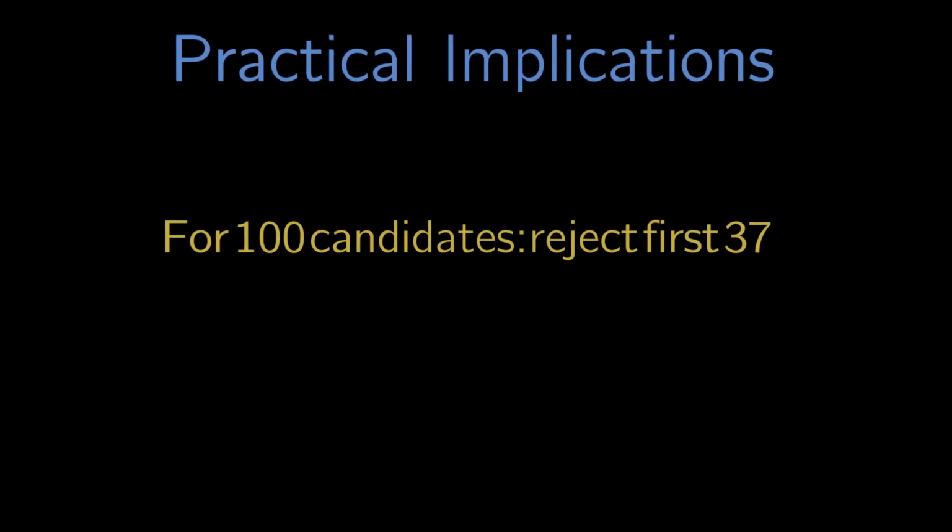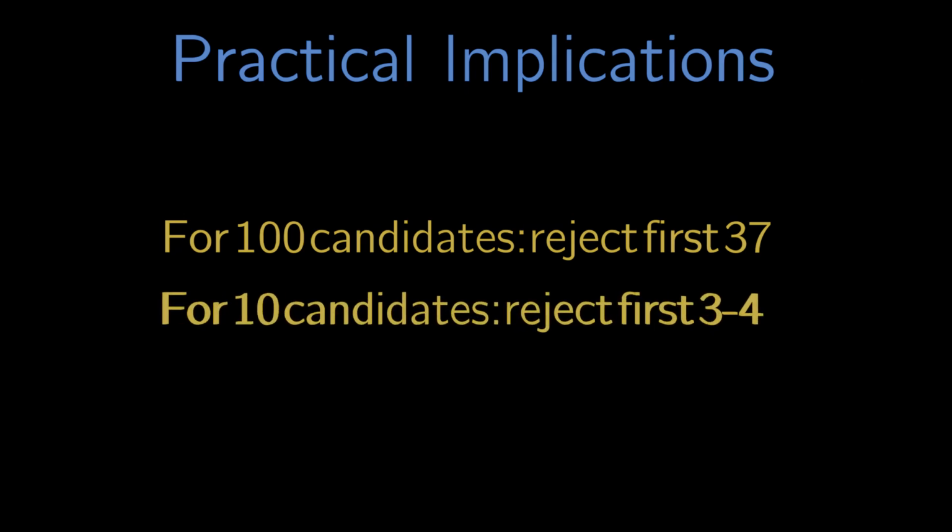Practical implications. For 100 candidates, reject first 37, then pick the next best. For 10 candidates, reject first 3 to 4, then choose. The probability of success? Approximately 37%, which might seem low but is remarkably good compared to other strategies.